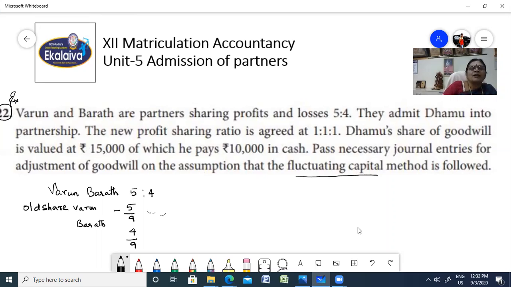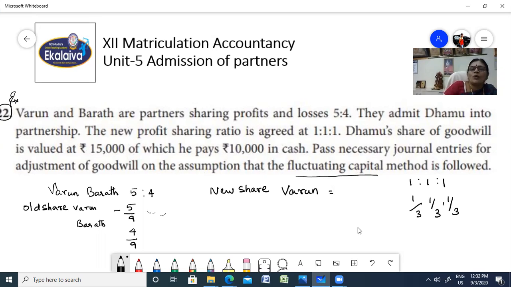The new profit sharing ratio is 1:1:1. Since they have given you old share and new share, you can easily calculate the sacrifice. The new share of Varun is 1:1:1, that means 1 by 3, 1 by 3 and 1 by 3.